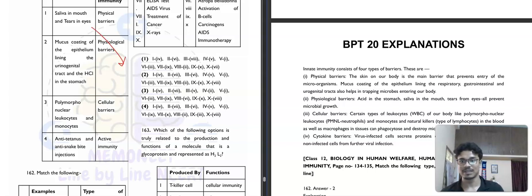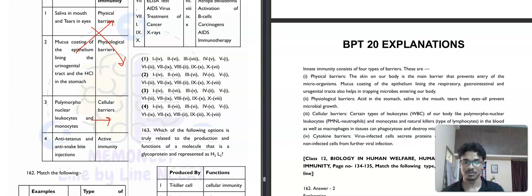Then mucus coating the epithelium lining the urogenital tract and the HCl in the stomach is physical barrier. Then polymorphonuclear leukocyte and monocyte, these are basically cellular barriers. Then anti-tetanus and anti-snake bite injections is basically passive immunity. These are not active immunity.